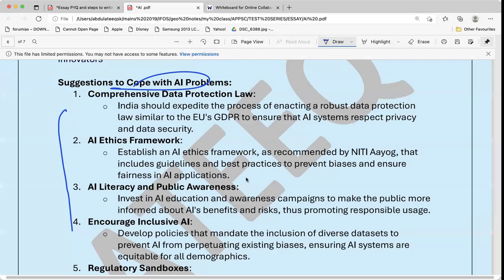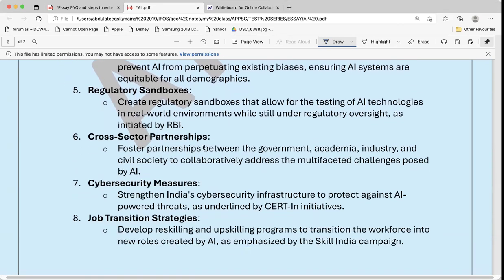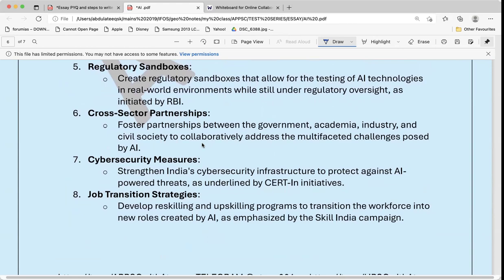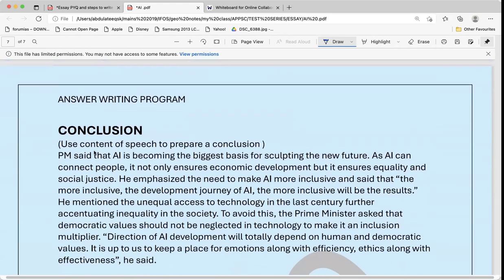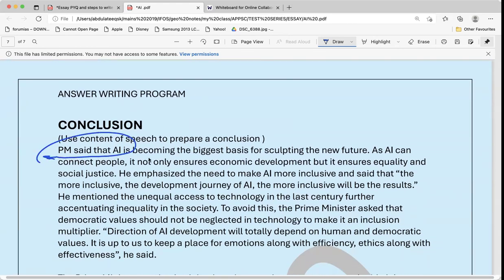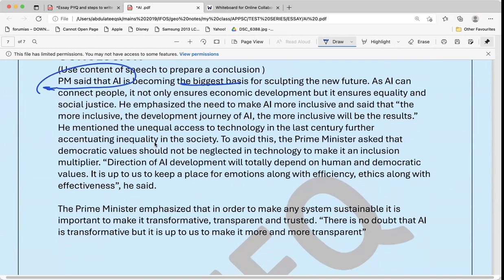So I will properly think only 2 ideas per paragraph, maybe 1 global, 1 Indian, or 2 Indian, 1 global. That is up to you. It does not matter. It is how you are doing that thing. Then finally, I'll conclude. I have given recently, PM Modi said, AI can be a good thing, but it has to be followed. You don't have to use PM Modi and all. You can give yourself as your conclusion.